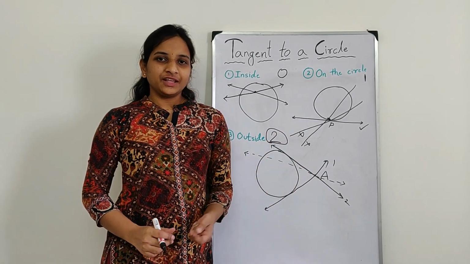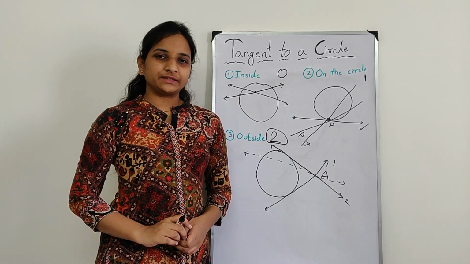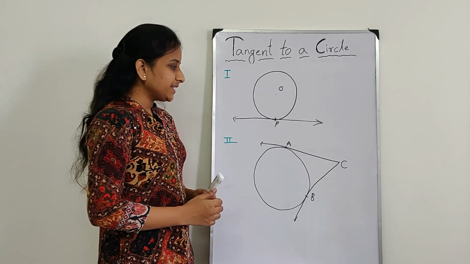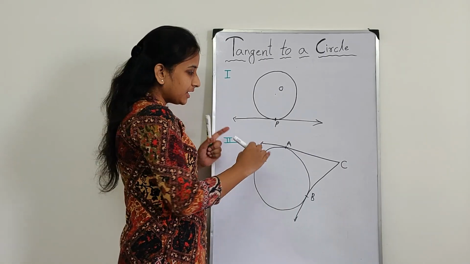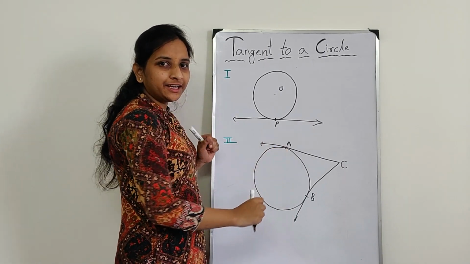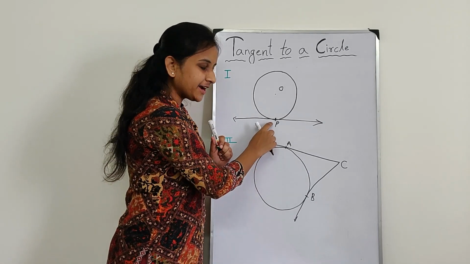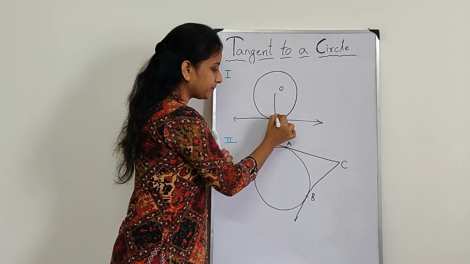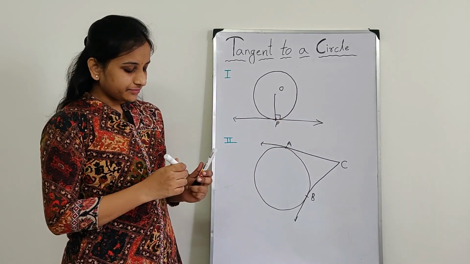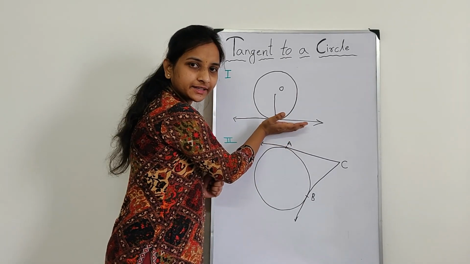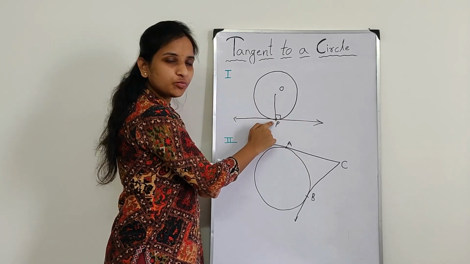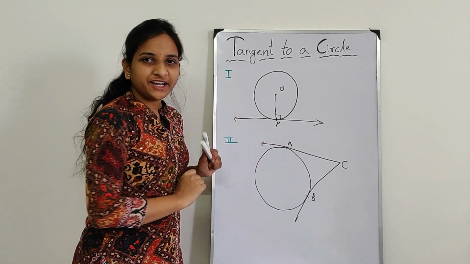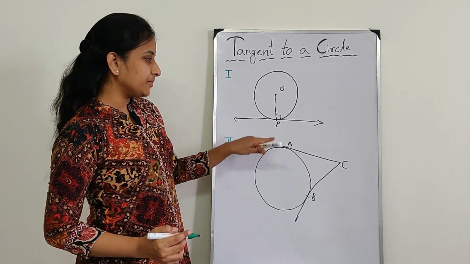Understood? Now let's look at some theorems. Let's look at the first theorem. The theorem says tangent line and radius of a circle at the point of contact are always perpendicular. Here OP is the radius at this point of contact, and they are always perpendicular. So this is theorem number 1.